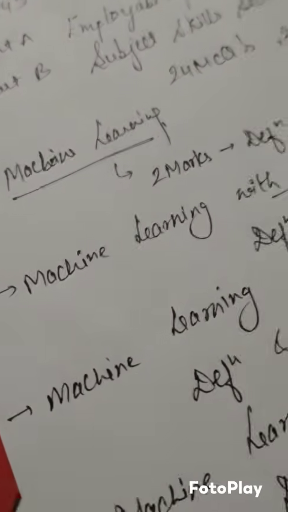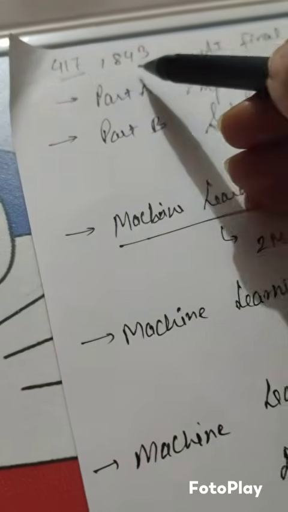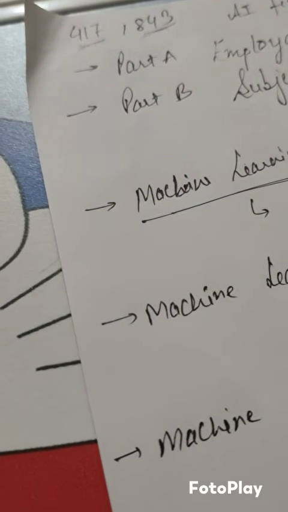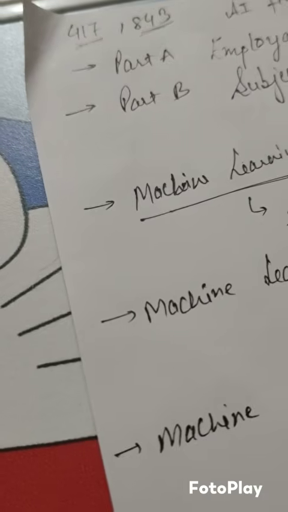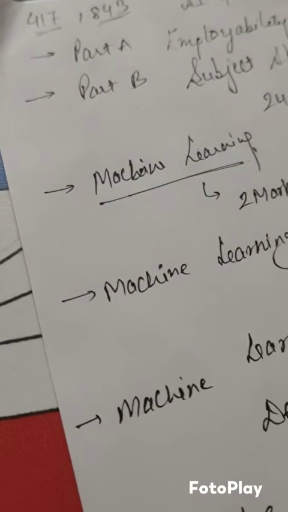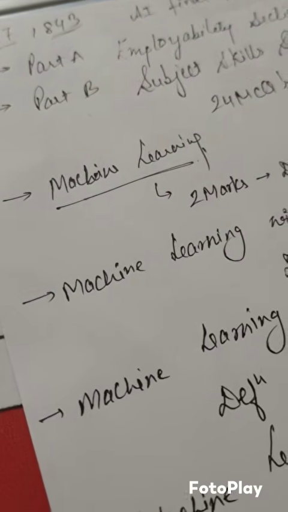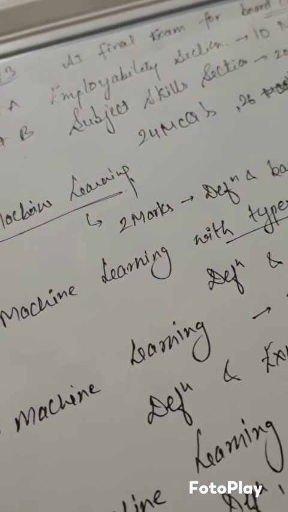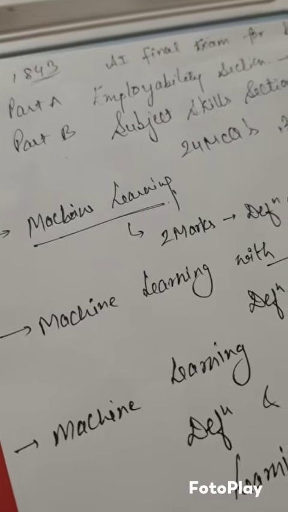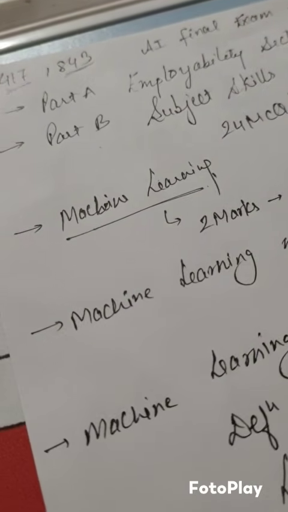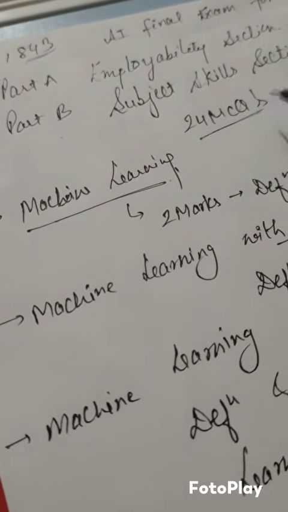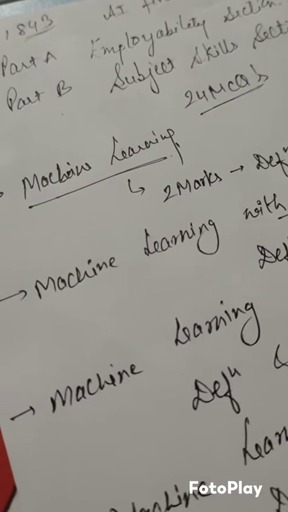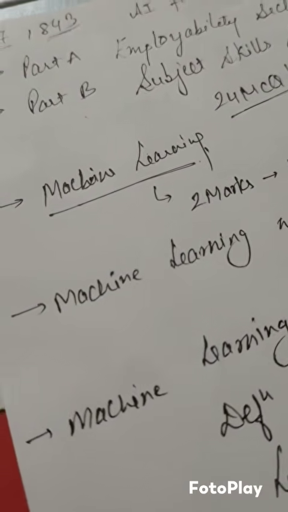For 10th class you have code 417, and for class 12th your subject code is 843. The basic two parts are there, Part A and Part B. Part A is your employability skills section, which comes under 10 marks, and subject specific skills come under 40 marks. So your paper will be of 50 marks, in which you have to attempt 24 MCQs, that is your objective questions, and 26 marks of subjective questions plus case based study questions.